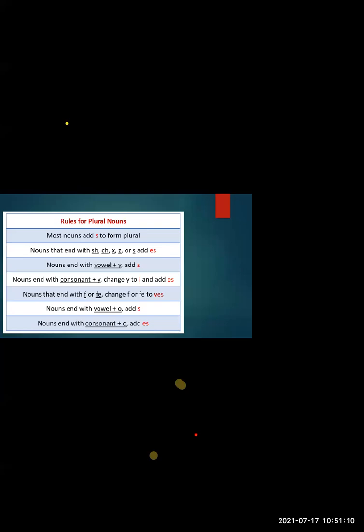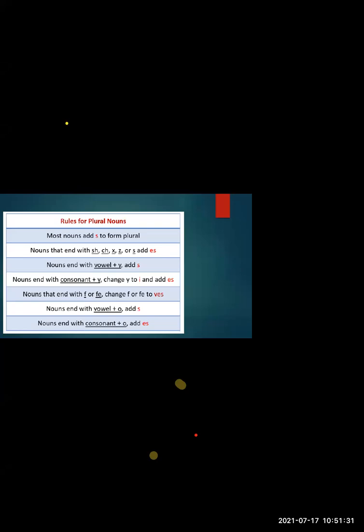Then for the word thief, what does it become? Thieves, T-H-I-E-V-E-S. Then leaf, what does leaf become? Leaves. For leaf, we don't just put the letter S, we say leaves, L-E-A-V-E-S. So remember all these rules, students. You can even take a screenshot of this.